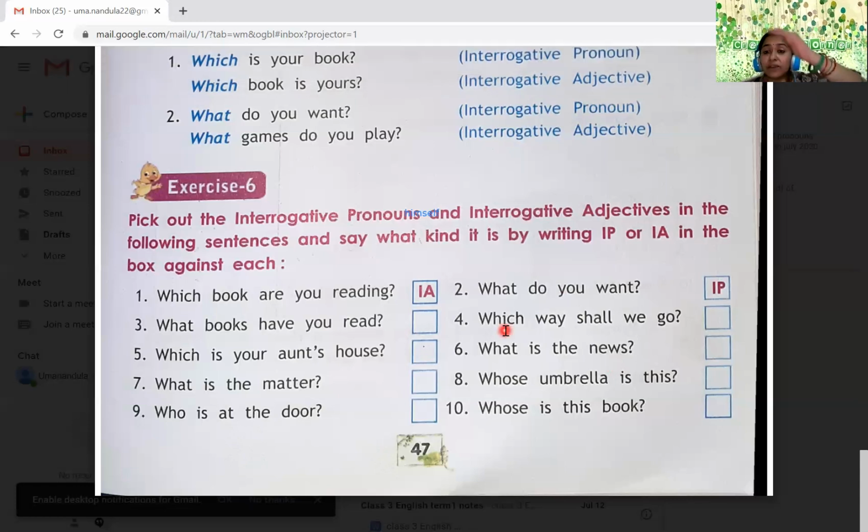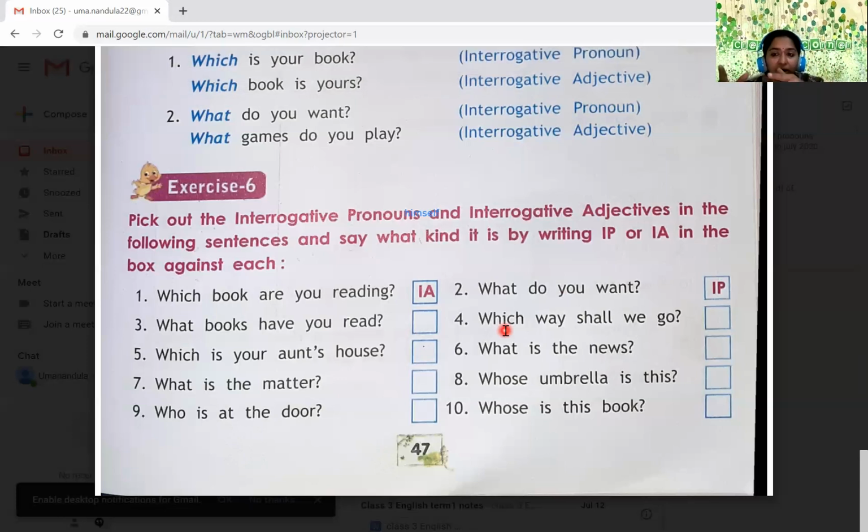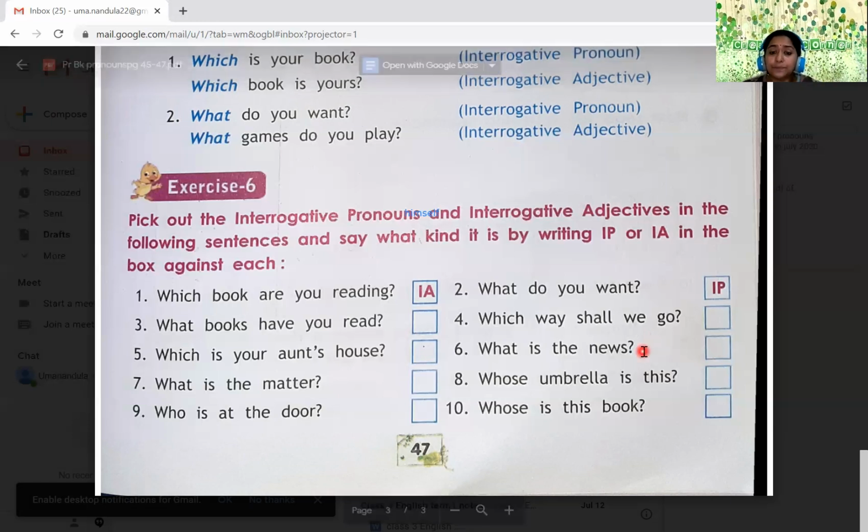Which way shall we go? Yes, come on, tell this. Which way? Way is a noun. So which is followed by a noun. So definitely it is an interrogative adjective. What is the news today? Here also, what is not followed by any noun. So it is an interrogative pronoun.